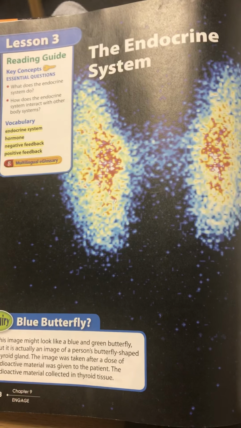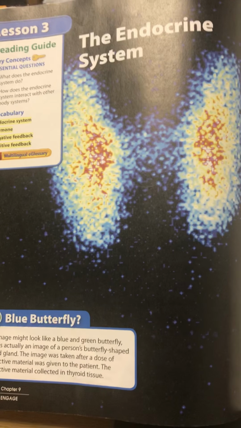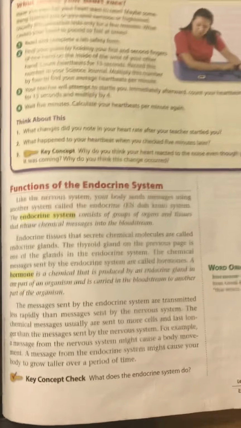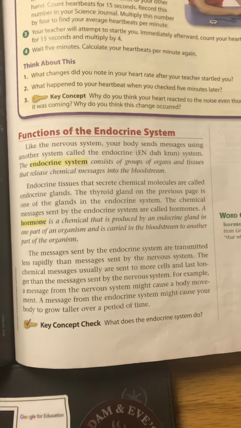Okay, this is Chapter 9, Lesson 3 over the endocrine system. It starts on pages 308 and 309. Functions of the endocrine system.